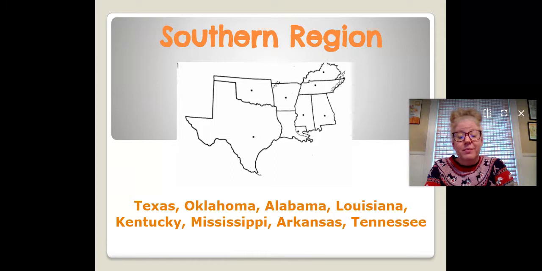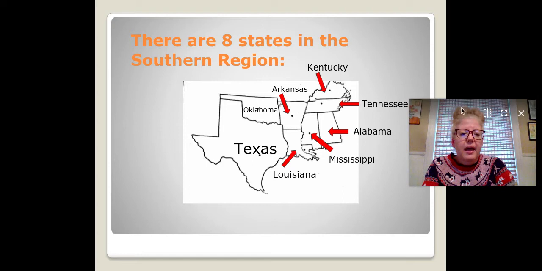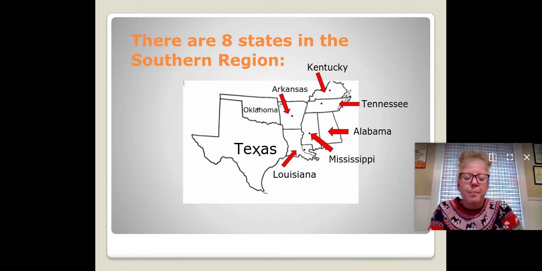We have 8 states in this region. Okay, so we're gonna hop in the RV, gas up the RV, get some snacks, and we're gonna take a little trip through the southern region of the United States. The states in this region are Texas, Oklahoma, Alabama, Louisiana, Kentucky, Mississippi, Arkansas, and Tennessee. And here they are on the map.